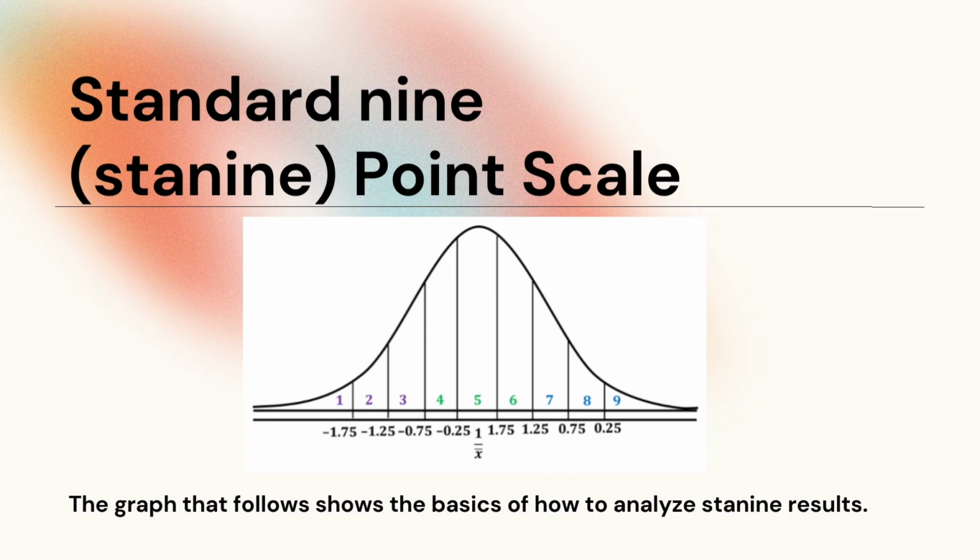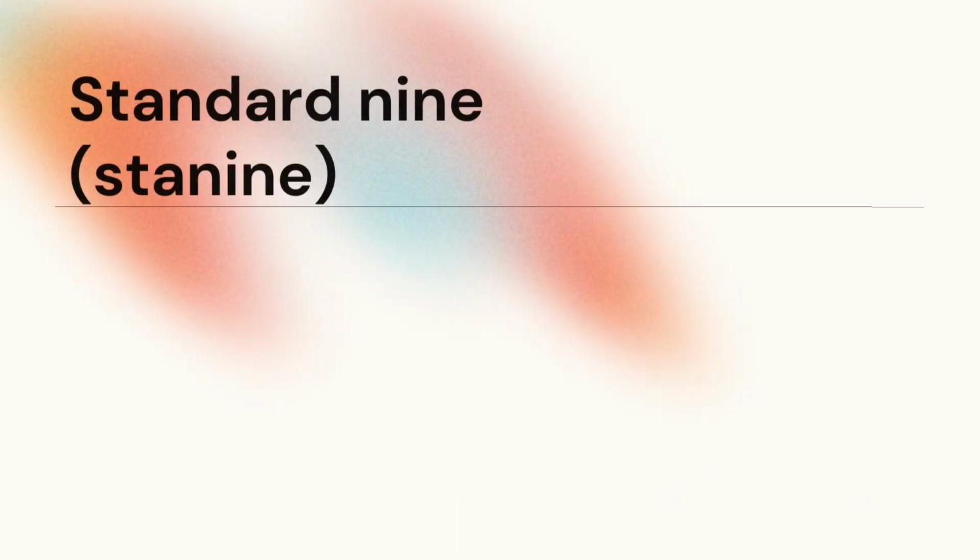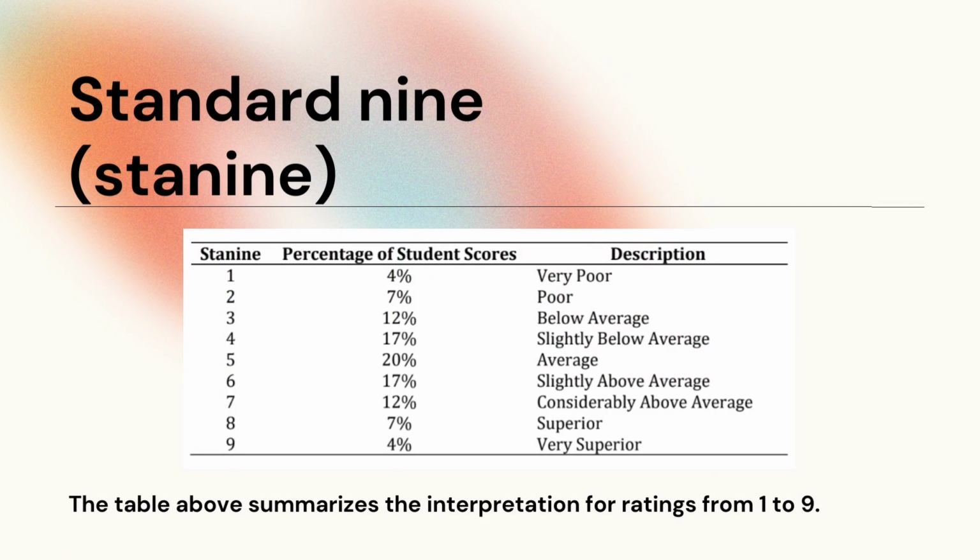STAN 9s 4, 5, 6 are average. And STAN 9s 7, 8, 9 are above average. The graph that follows shows how to analyze STAN 9 results, which is this table. It summarizes the interpretation for ratings from 1 to 9.